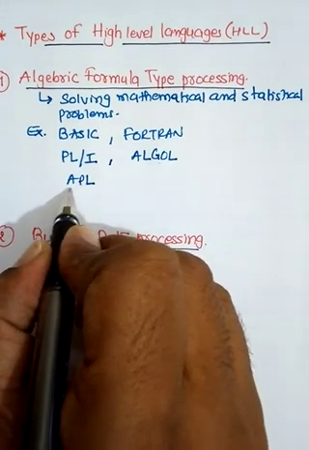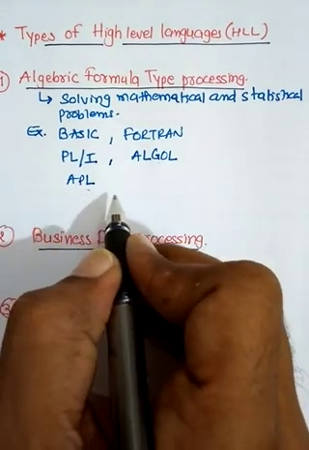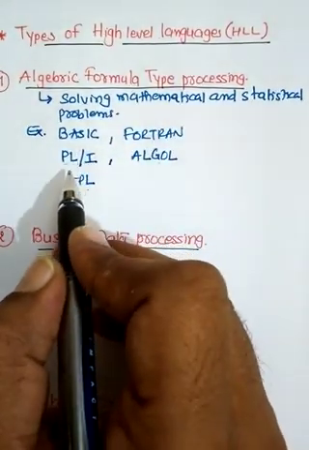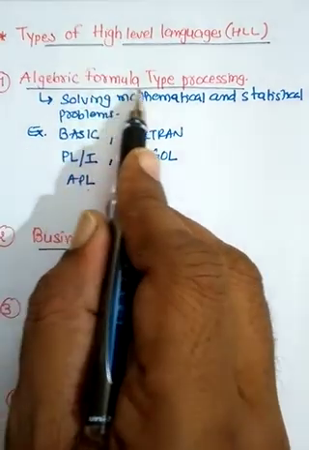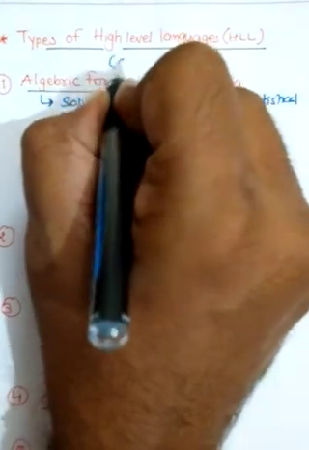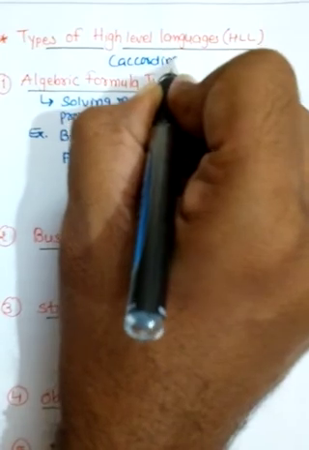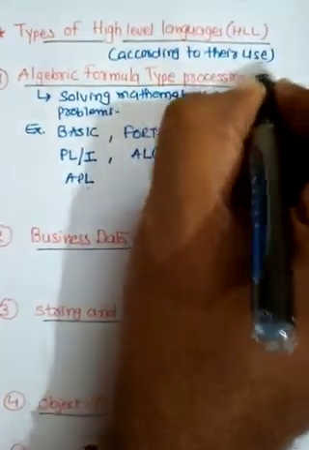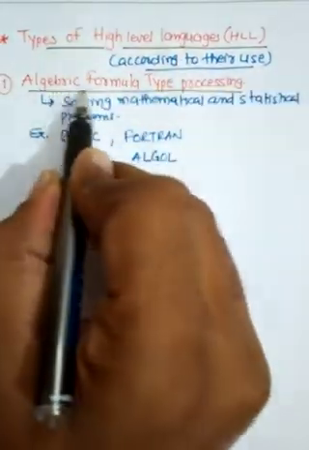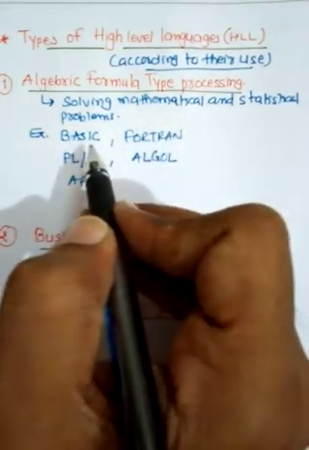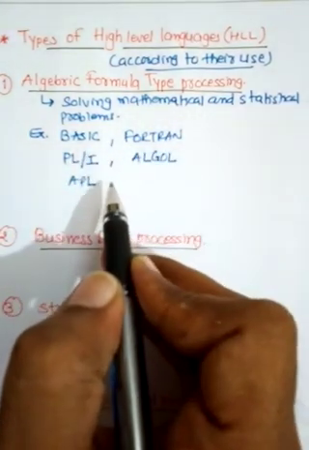APL means A Programming Language. So these are the types of algebraic formula type of processing. These types of high level language are given according to their use. The first one is algebraic formula types, and its use is mathematical and statistical problem solution. This language can be useful.